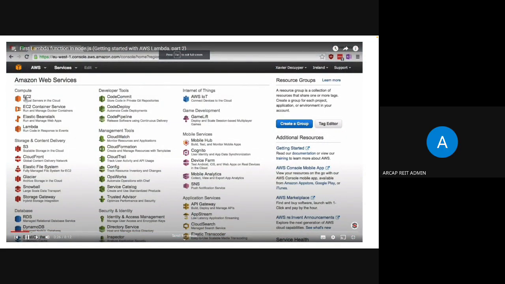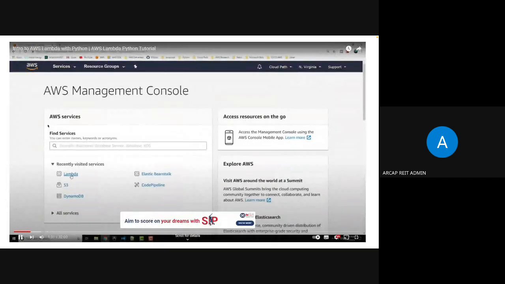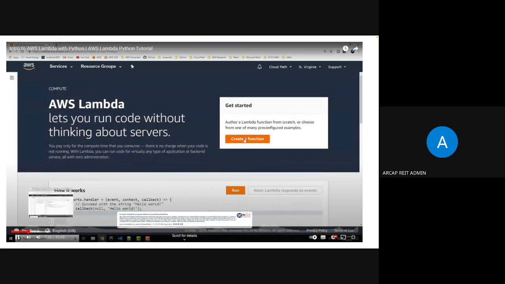So how do we create this? First, we'll go to the console. We'll open Lambda. Here you can see Lambda is there. Then we'll click on that, and Lambda will be displayed like this. So you'll be in Lambda, and what you have to write? You have to write everything in terms of functions. Whatever code you want to execute, you'll write in terms of functions. So create a function.